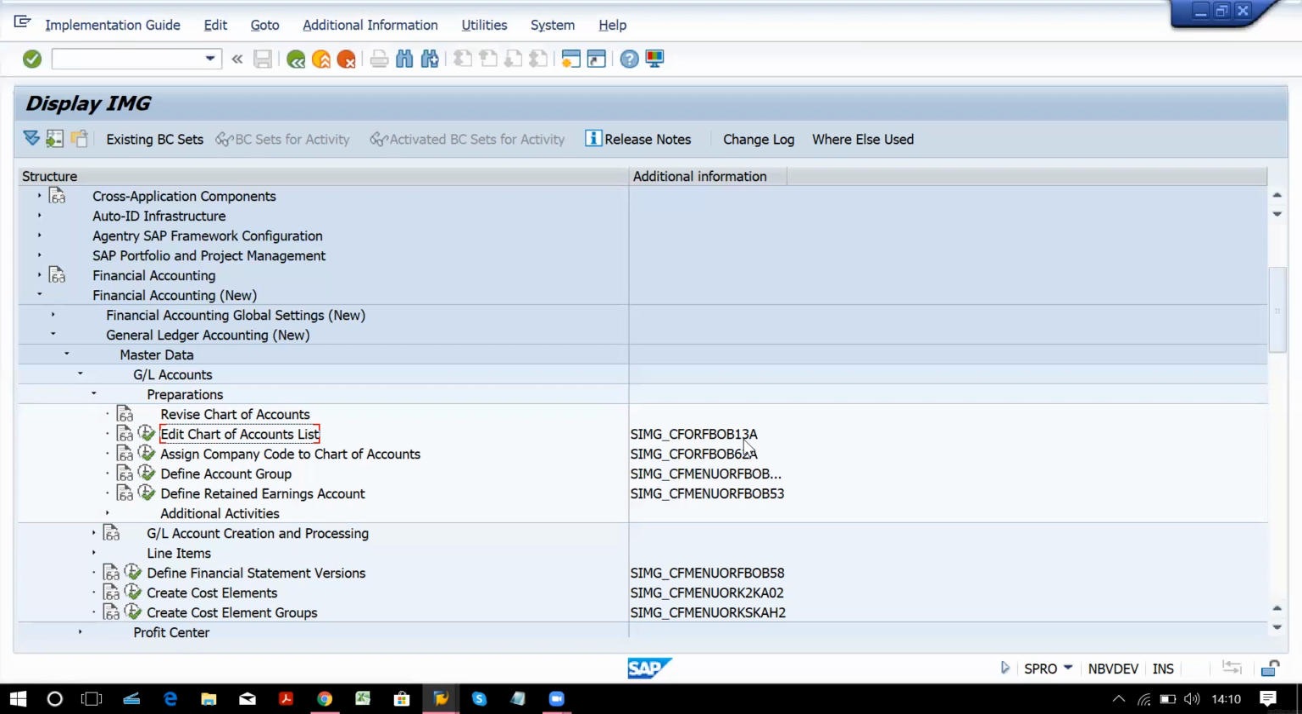Now, 99% only operating chart of account we use in real time. Other two we generally don't go for it. So we are going to create operating chart of account only. But I am going to tell you how to create a country specific and group. All three chart of account you have to create from the same T code and same path. Just assignment is on different places, so I will let you know that.